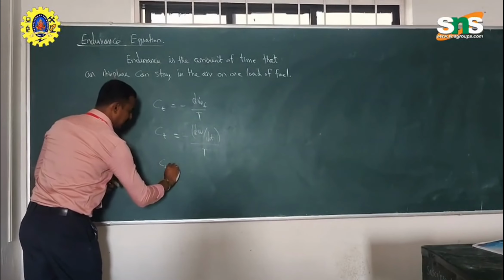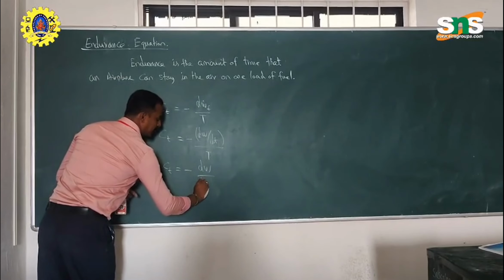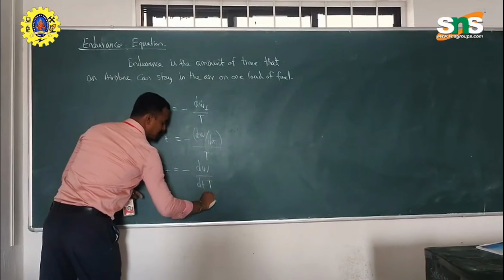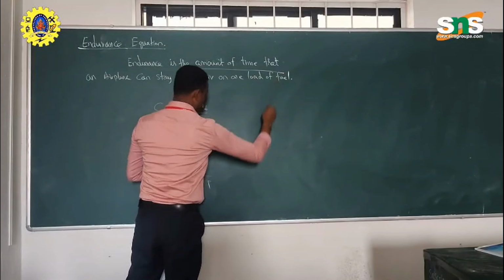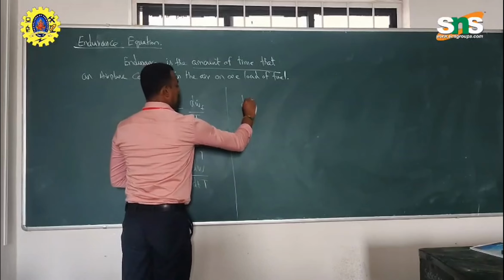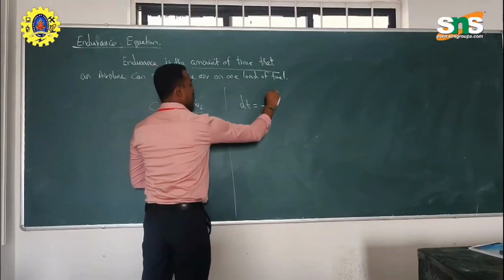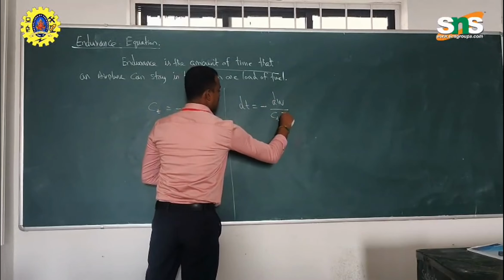So Ct is equal to minus dW by dt into thrust. From this we can find the amount of time: dt is equal to minus dW by Ct into thrust.